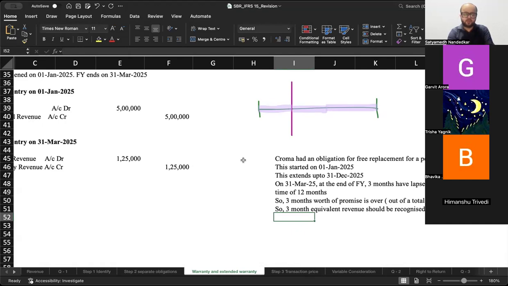Then of course we'll move to the next step. Cool. Are you all with me?